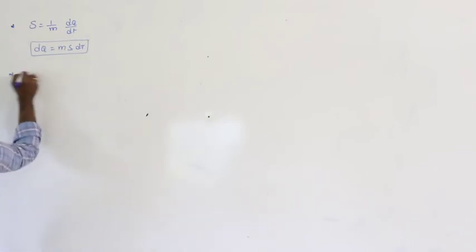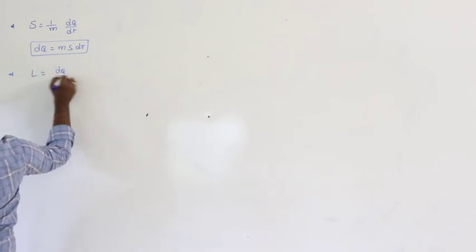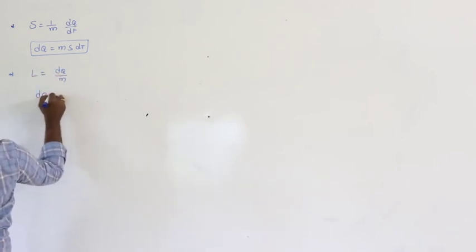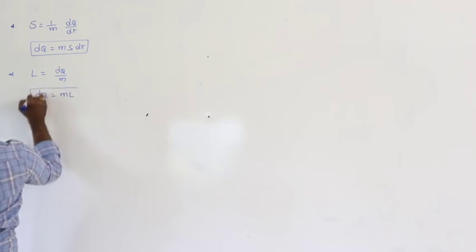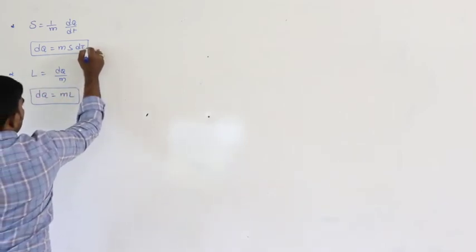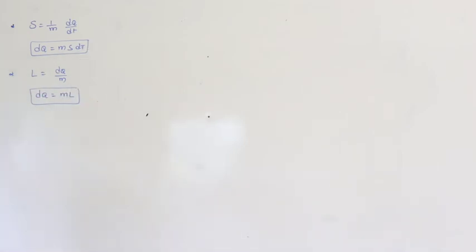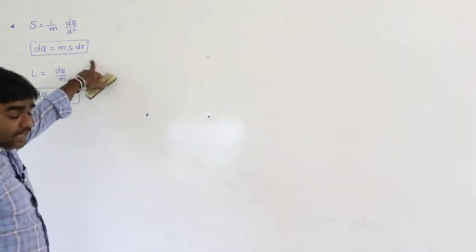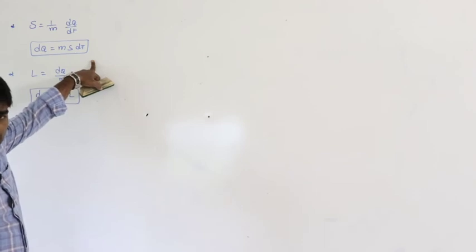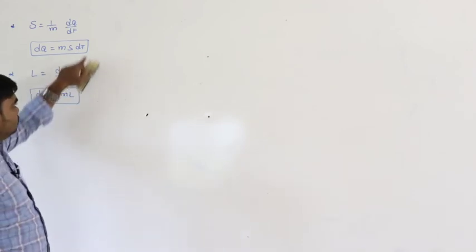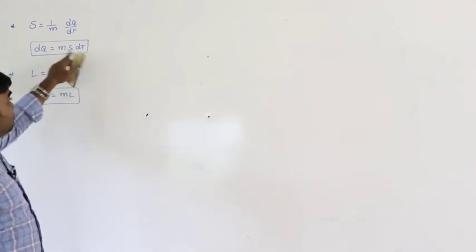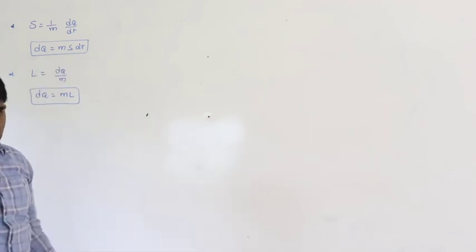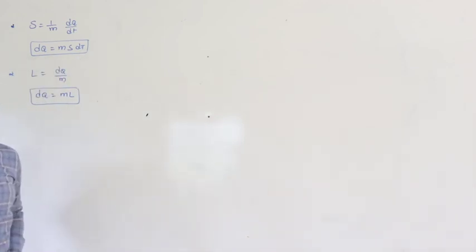In the same way, latent heat can be written as L is equals to dq by m. So, from this dq can be written as m L. These are the only two formulas we can use throughout the chapter. Whatever the situation may be, for heat energy we must use only these two formulas, either m s dt or m L.